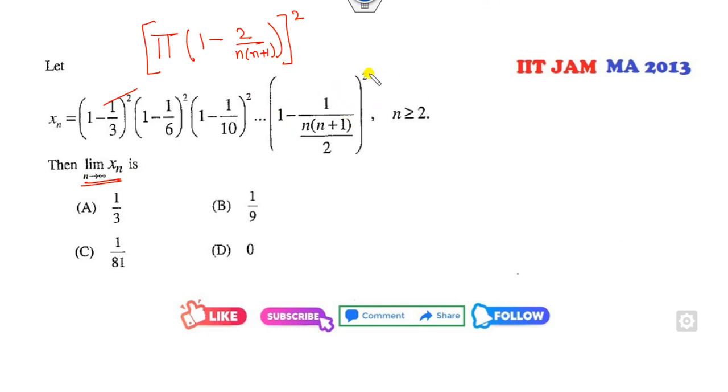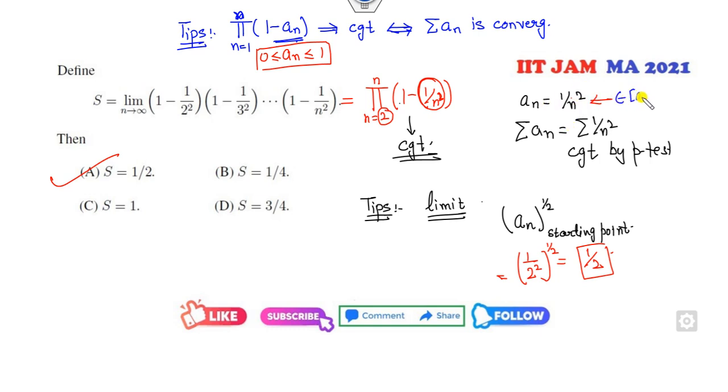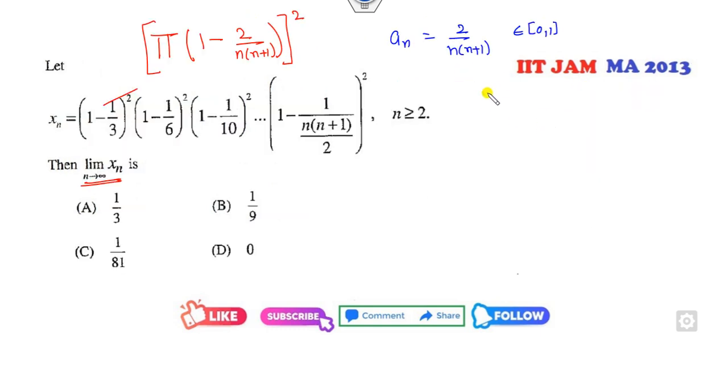So firstly we can check what is the a_n. If I compare this by again this shortcut trick, a_n will be 2 over n into n plus 1, and clearly this value lies between 0 and 1. Also this number lies between 0 and 1. So what is the series? a_n will be 2 over n square plus n, which is convergent by the p-test, because if you consider b_n as 1 over n square, it is convergent. Then your target is to find the limit.